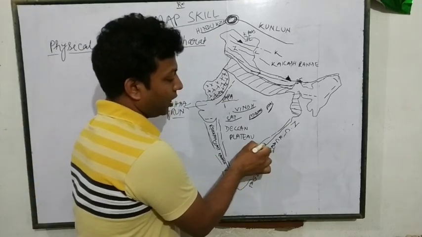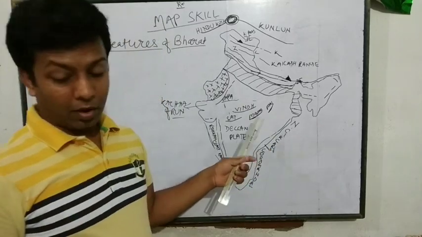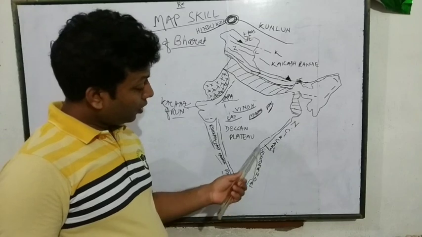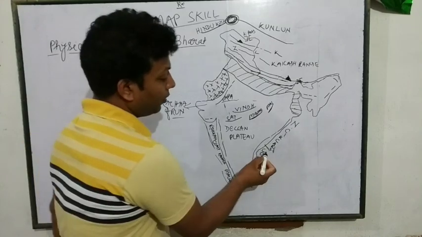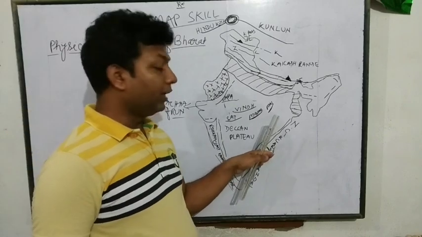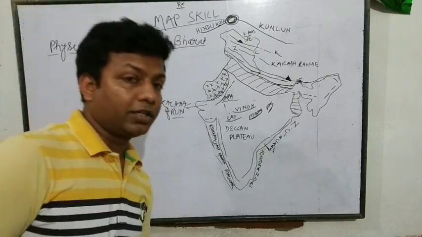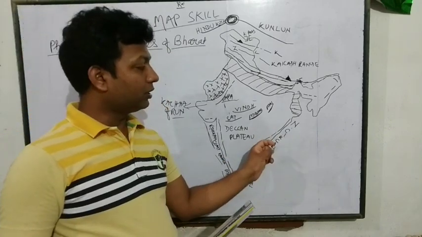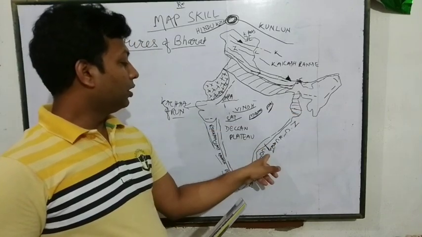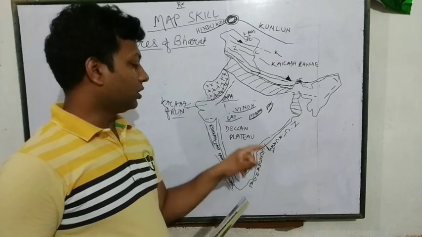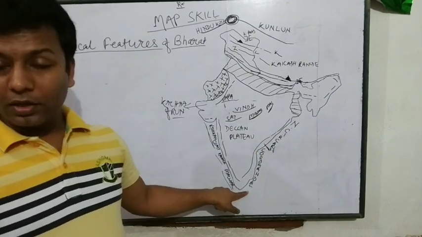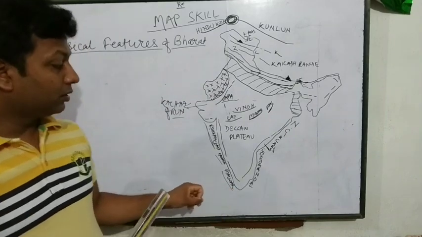The boundary of Northern Sarkar coast is in the region of Krishna River Delta. Okay, Krishna River Delta, we have Northern Sarkar, and from Mahendragiri, that means Odisha to here, this is Northern Sarkar, and from here to the last region is what?